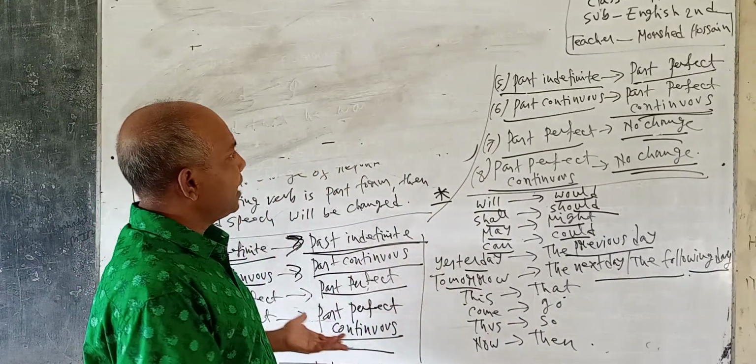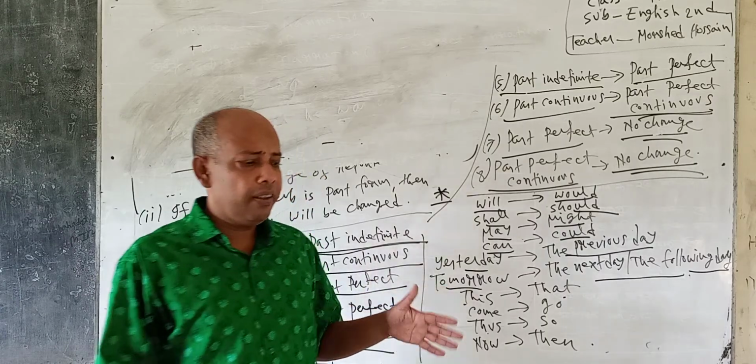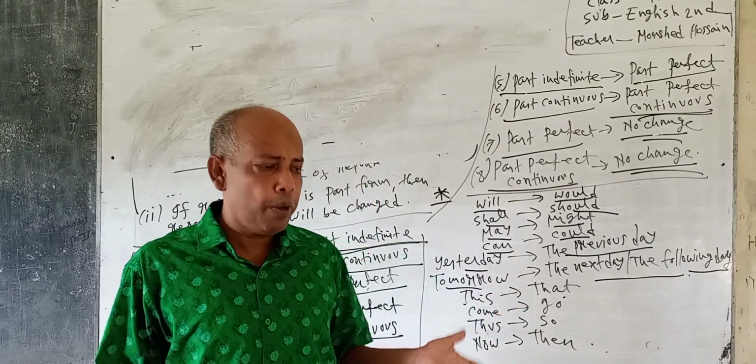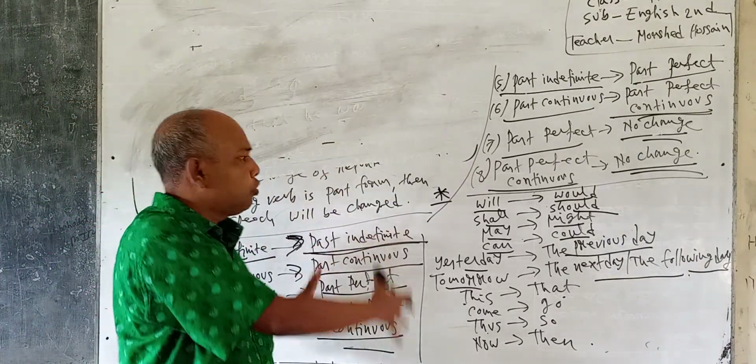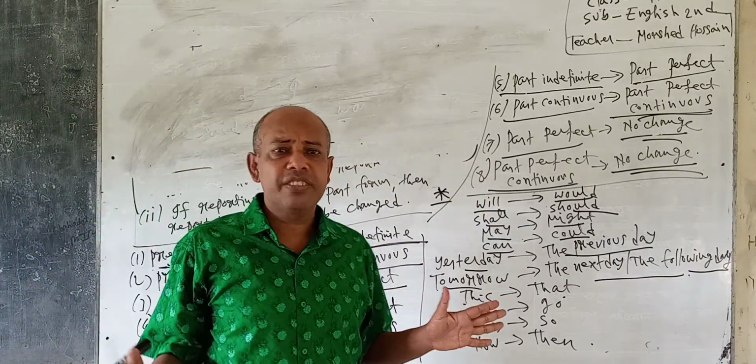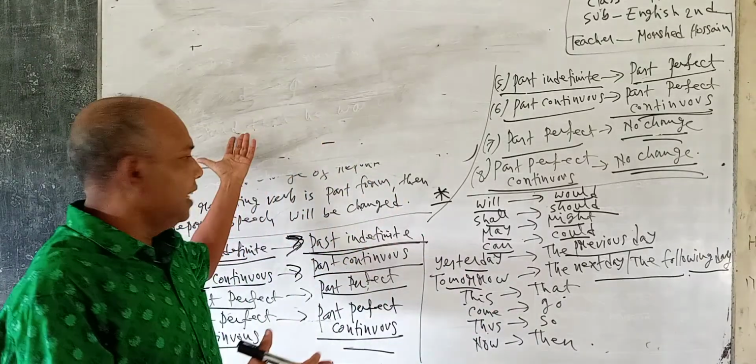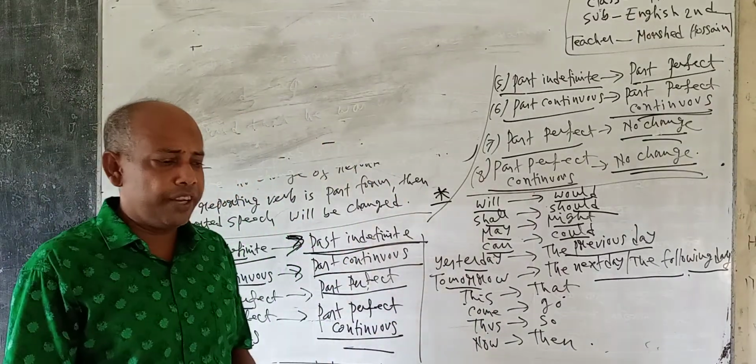Basic criteria of the narration. If you want to learn the narration, if you want to solve the problem of narration, first of all you have to learn the rules of narration. So I have discussed, learners, the rules of narration, and I am going to discuss elaborately now narration form.